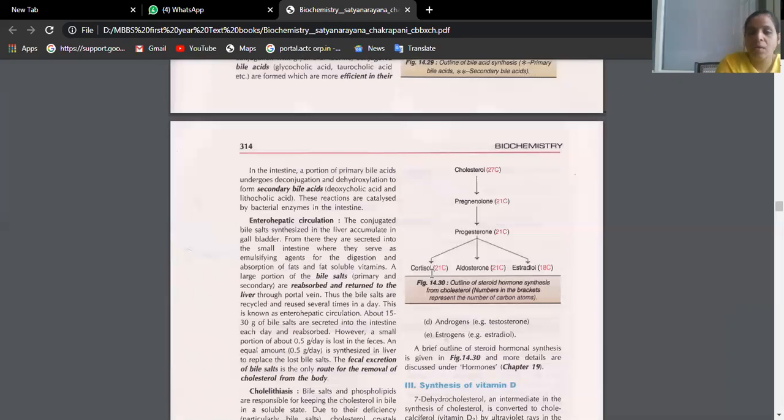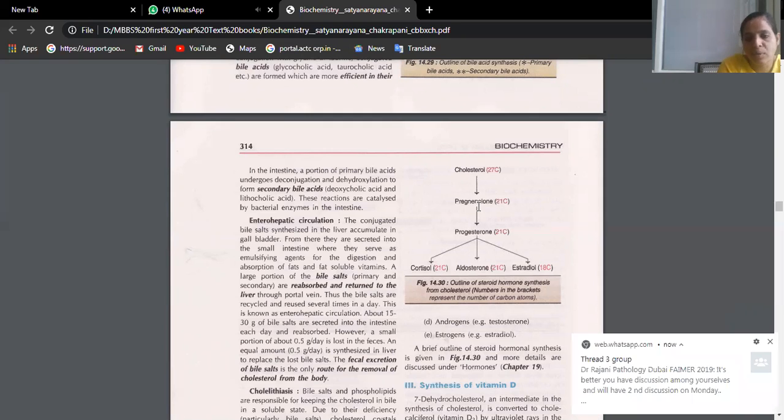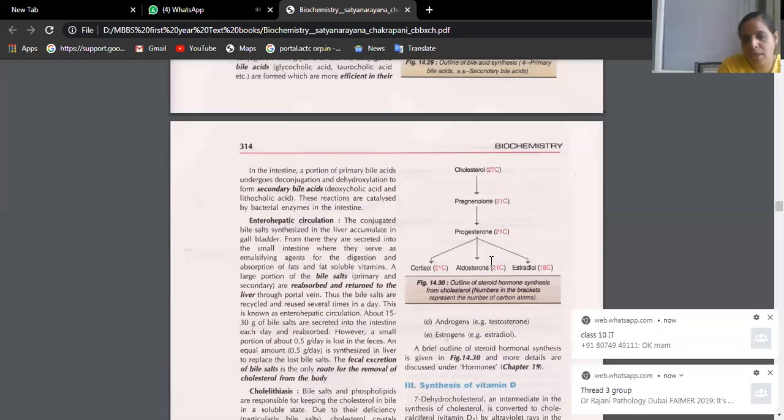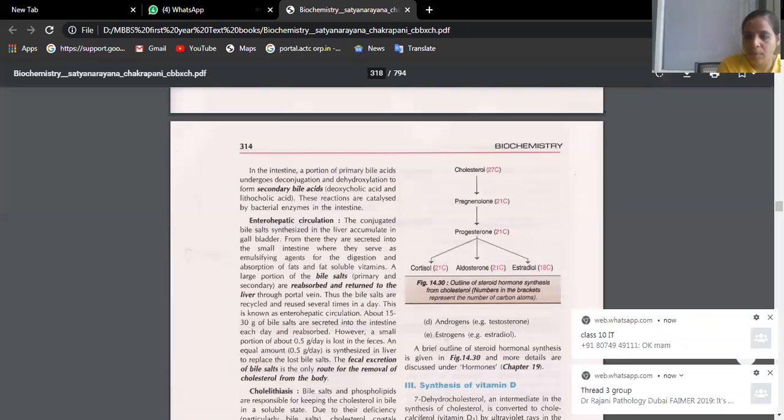One more thing, like I told you, many steroid hormones are synthesized from cholesterol, like cortisol. From where is the cortisol coming? From the adrenal cortex, isn't it? Aldosterone is also coming from adrenal cortex. Estradiol is a hormone that can also come from adrenal cortex, and also from the ovary. These are all steroid hormones. That means through a series of steps, cholesterol will be converted to pregnenolone, then progesterone, and then you have cortisol, aldosterone, and estradiol.